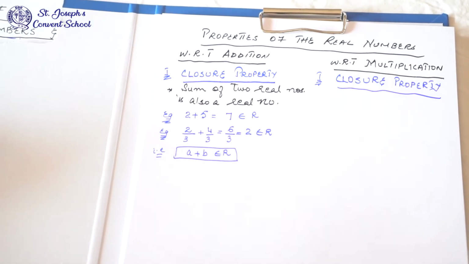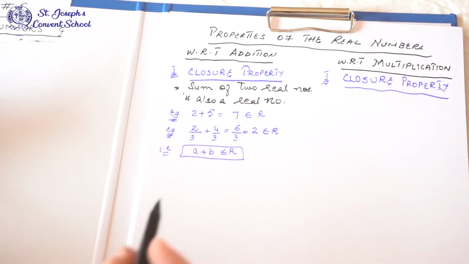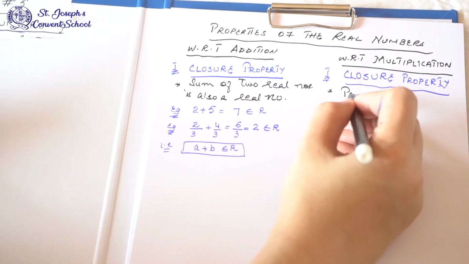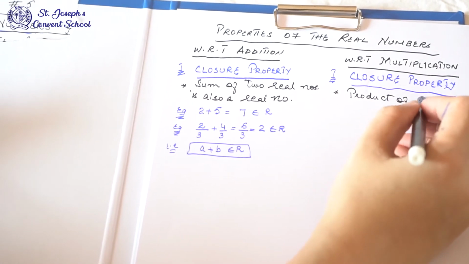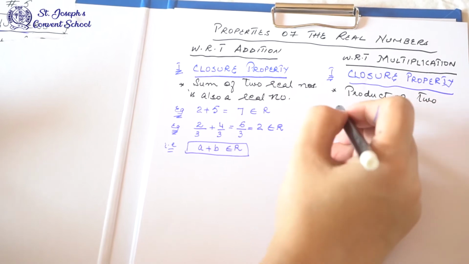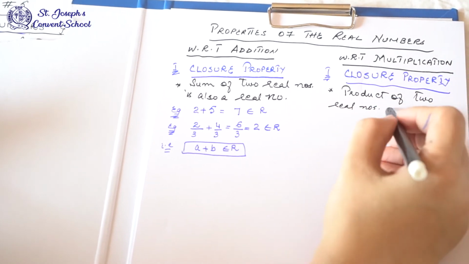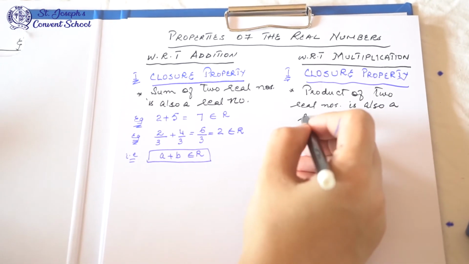In closure property, instead of the sum, now the product of two real numbers is also a real number. So we will write the product of two real numbers is also a real number.